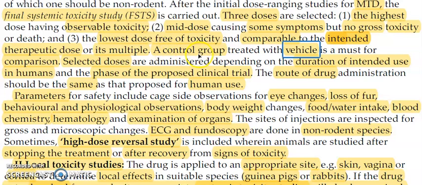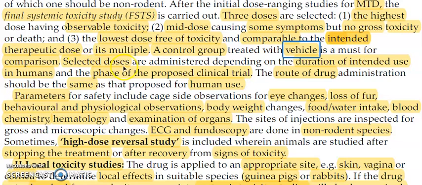In one of the batches, one control group should be kept. In the control group you will give only the vehicle. That means you are not going to give any drug to the control group, whereas for the other groups you will give the selected doses, right?